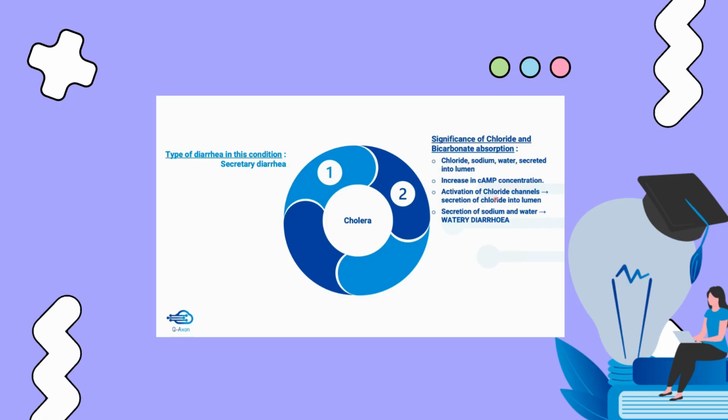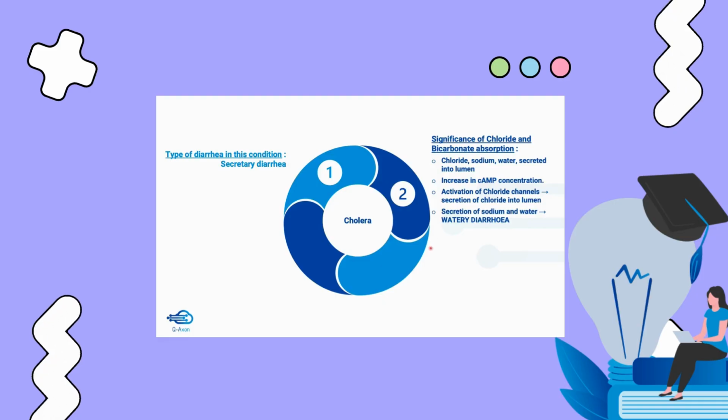Thus, the secretions are so much that large intestine absorption is overwhelmed and it is not able to absorb back the secretion. So, this leads to secretion of a lot of electrolytes into the lumen and loss of these electrolytes along with water. So, that is known as secretory diarrhea.